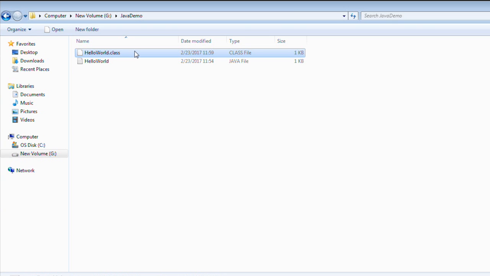So this .class file is very important. We'll hand over this .class file to everyone, and we'll execute it on all of the platforms. We don't need to create this .class file again and again. So this is compile once, run many times. We have compiled our application now, so this can be executed on all of the machines. That's how it is platform independent.